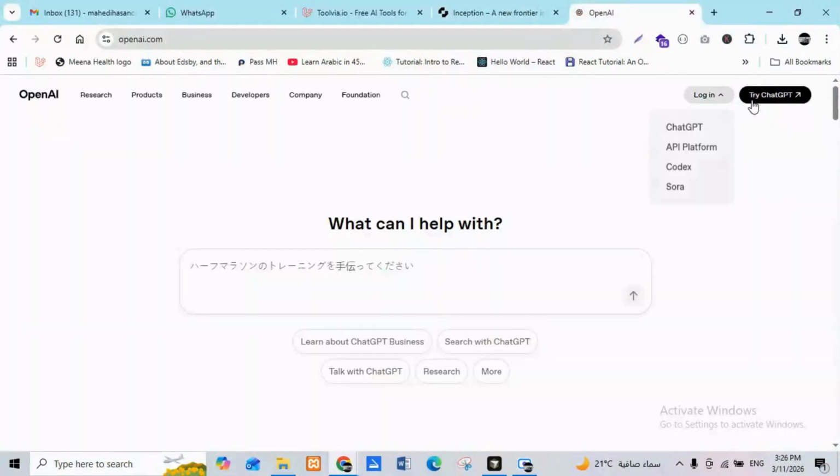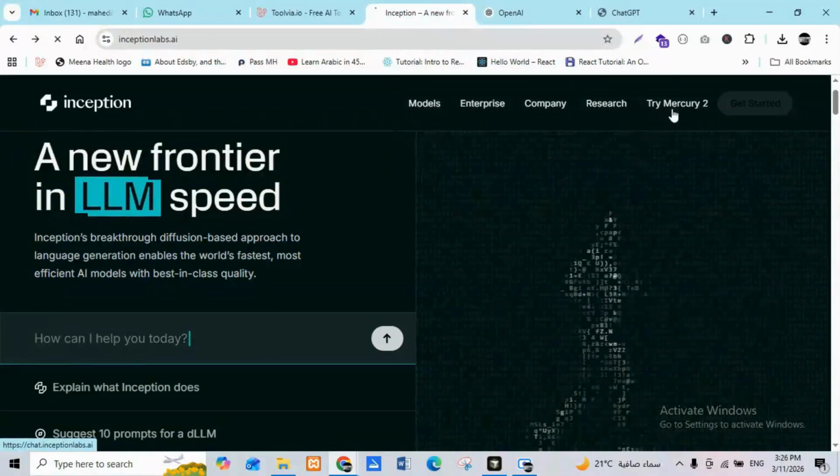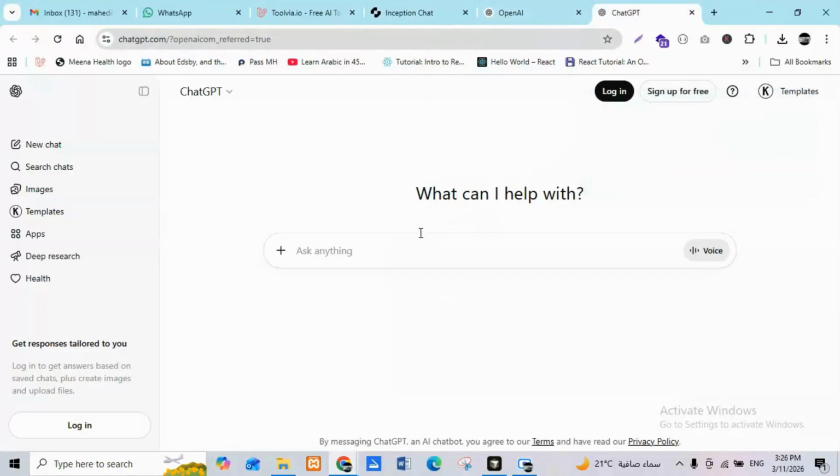Let me check. For example, if you search here, let's try ChatGPT, and I will try with Mercury. Then I will show API integration for both of them by programming. So you will see that. Let me open this first. I already have ChatGPT open. I will make the same request in both, so we'll see the diffusion effect. In ChatGPT, there is no diffusion effect. We'll see what diffusion is. For example, can you explain? You guys check the speed of the response.